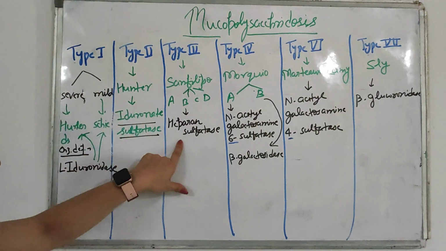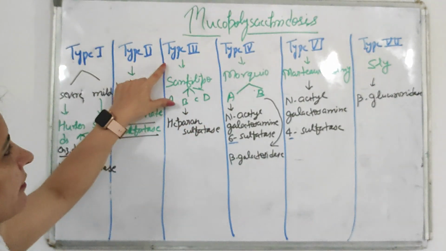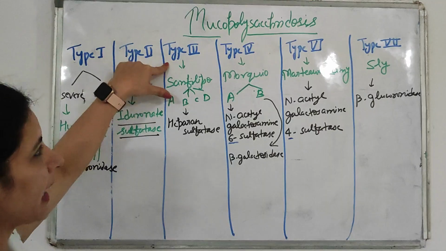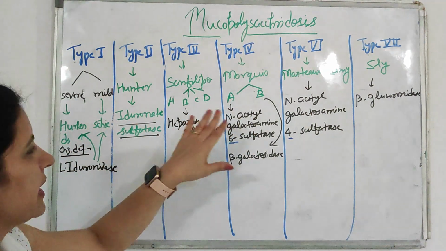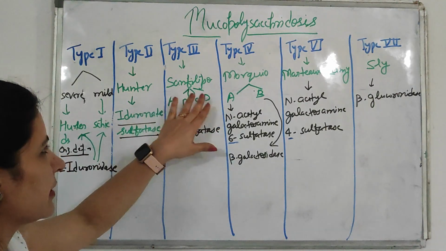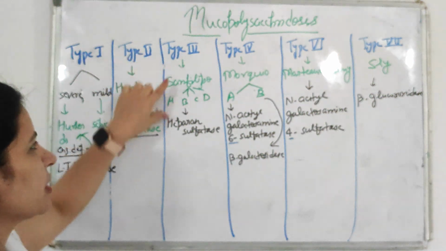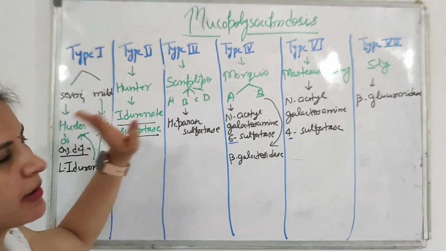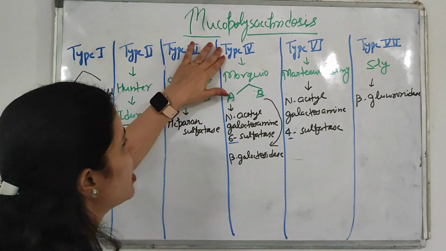Okay. When the enzyme heparan sulfatase is lacking, then it results in type 3 disorder. And what is type 3? That is your Sanfilippo, either A, B, C or D. A detailed study hasn't been discovered on this A, B, C, D. So you can remember that Sanfilippo is 4 types, A, B, C, D, and the enzyme heparan sulfatase is lacking in this disorder.